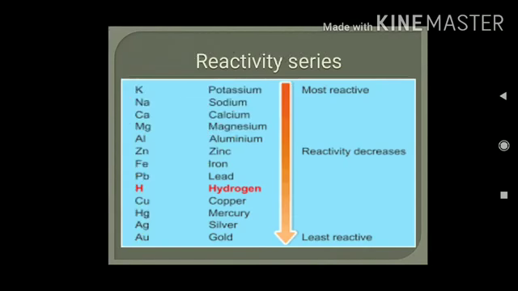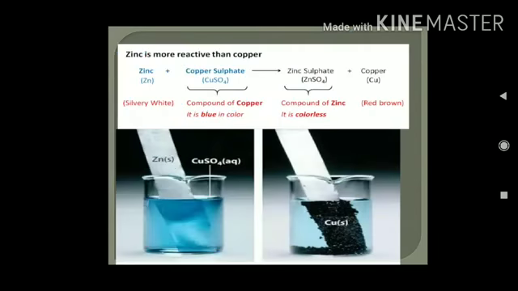So let us understand this displacement reaction by some activities or examples. So this is the example. Zinc is more reactive than copper. When zinc reacts with copper sulfate, a salt solution. See this blue colored solution from the figure, this is an aqueous copper sulfate solution.